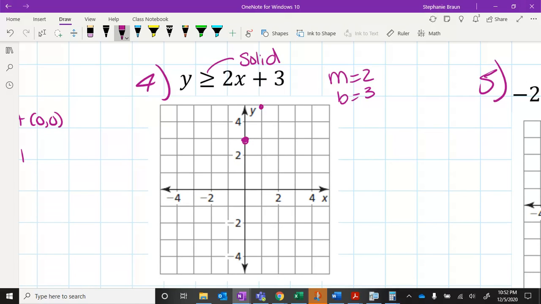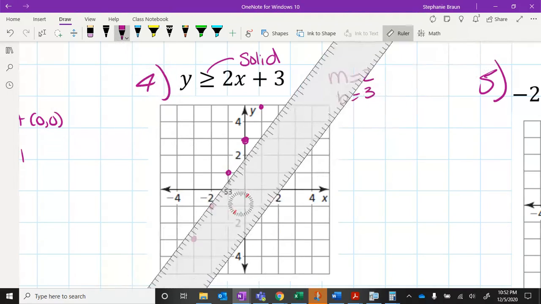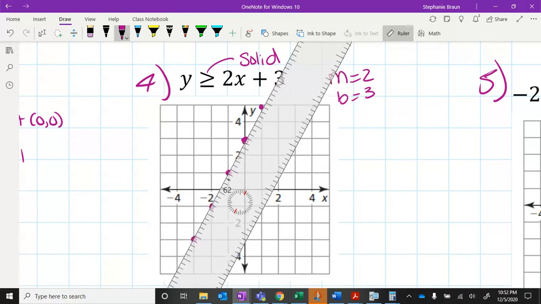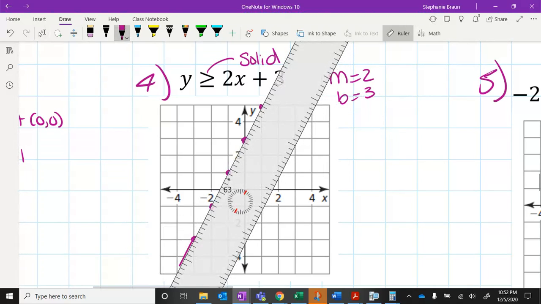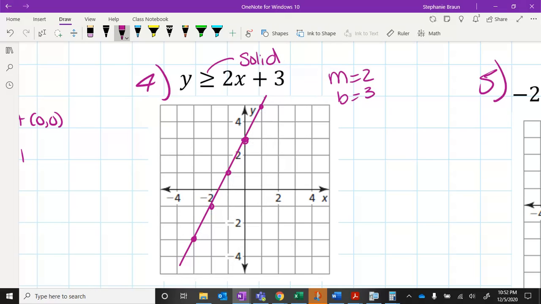Well, I can't go very far in that direction, so let's go the other way. Down 2 and back 1. Down 2 and back 1. Down 2 and back 1. And again, we said it's going to be a solid line.